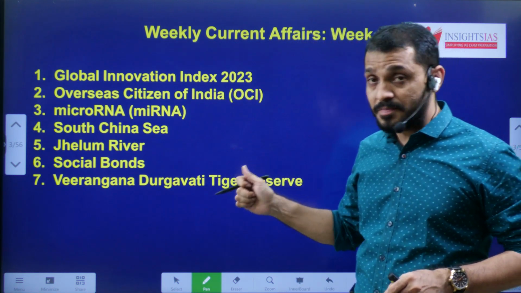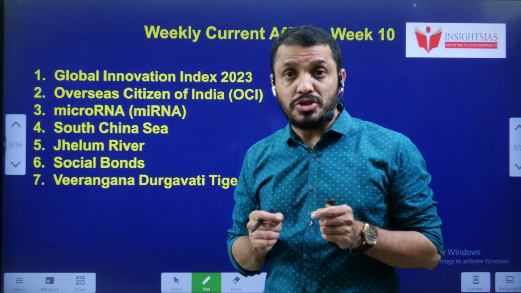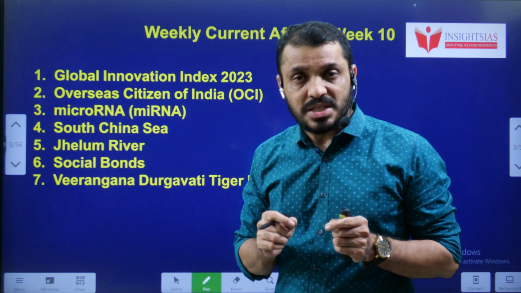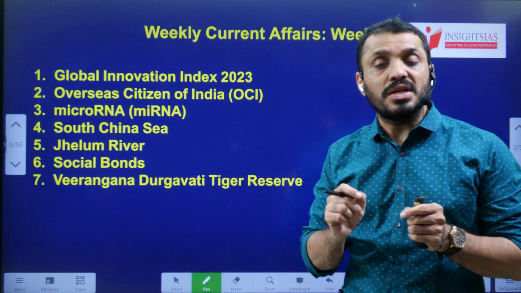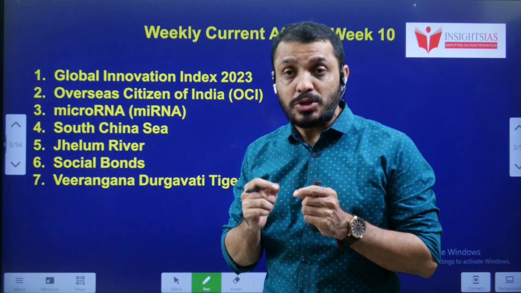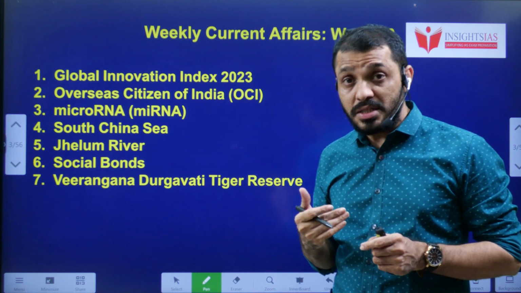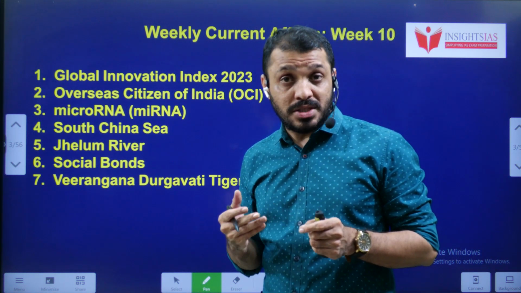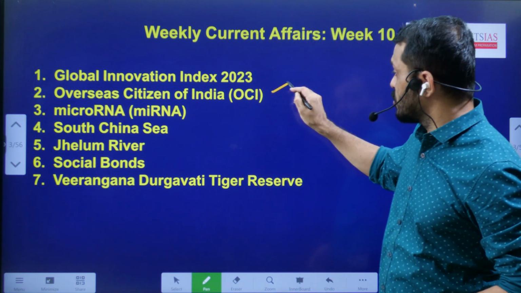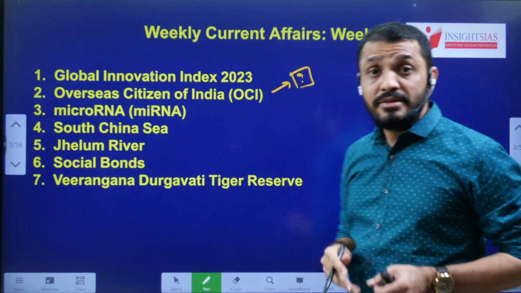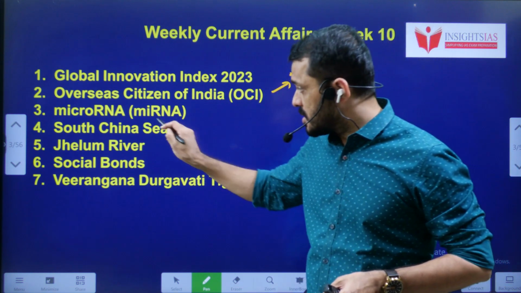Next, Overseas Citizen of India. You know, students, due to the Khalistani issue, some Indians' Overseas Citizen of India status has been revoked by the Government of India. So obviously, you are expected to learn what Overseas Citizen of India is, how it can be revoked, and what the advantages of Overseas Citizen of India are. And tell me, students, which part of the Indian Constitution deals with citizenship, and which articles deal with the citizenship of India? Please put your answer in the comments.